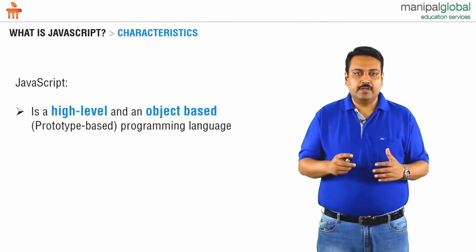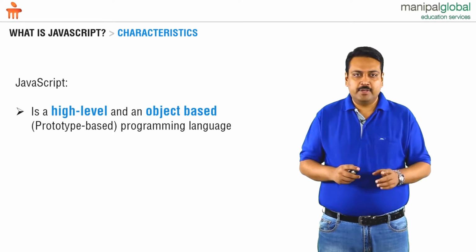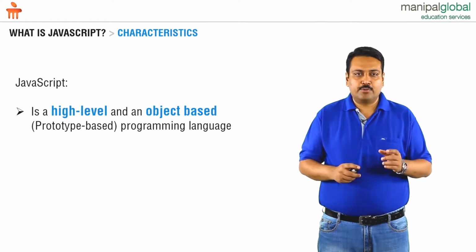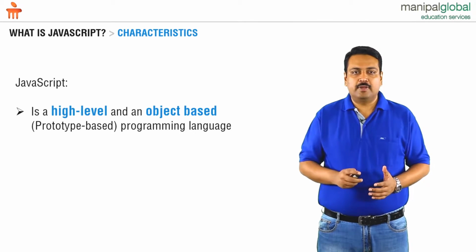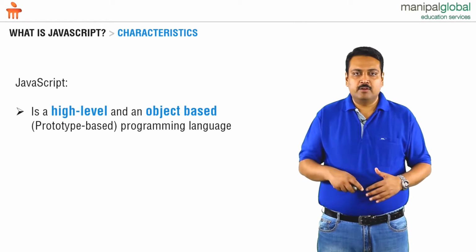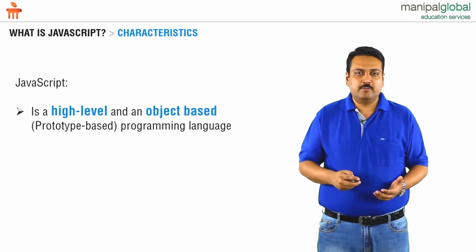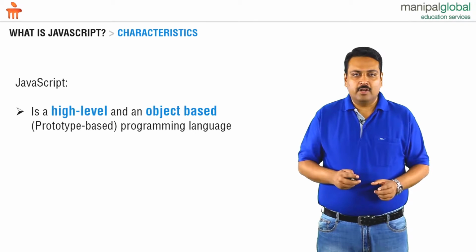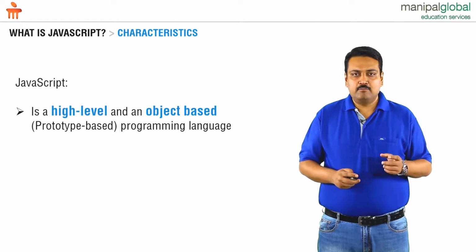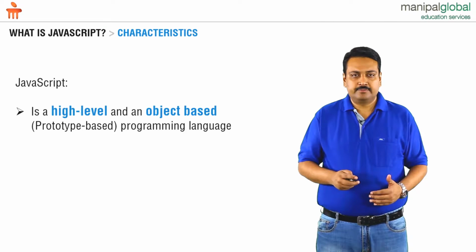It is not object-oriented. And over here we have to qualify the statement object-based by saying that it has prototypal inheritance. So it is a prototype-based programming language. And over here we can create objects, we can work with objects, objects can have behavior. But when we say object-based, it is not supporting core OOP qualities like inheritance and polymorphism. And this is because it is prototypal based.